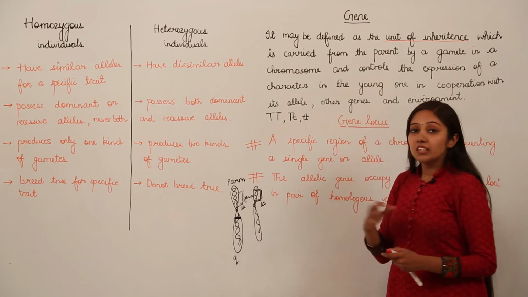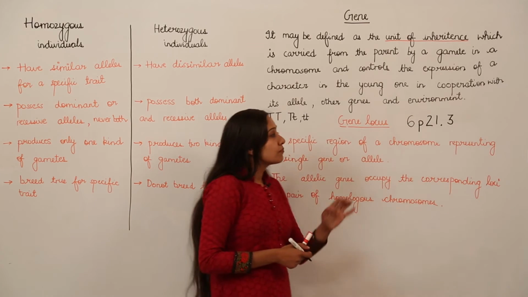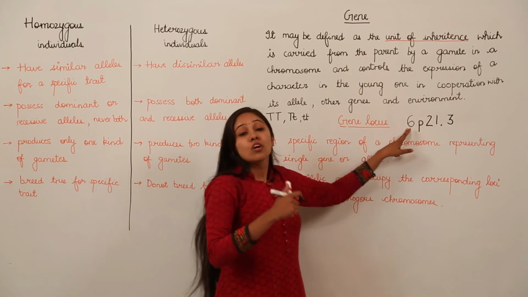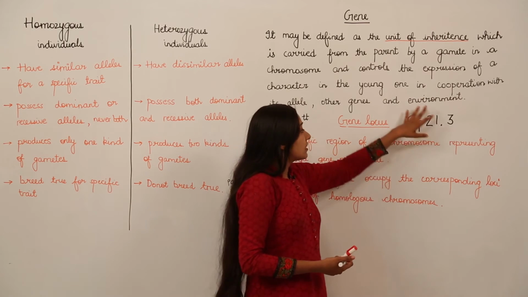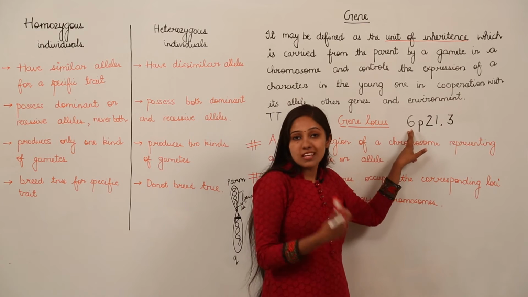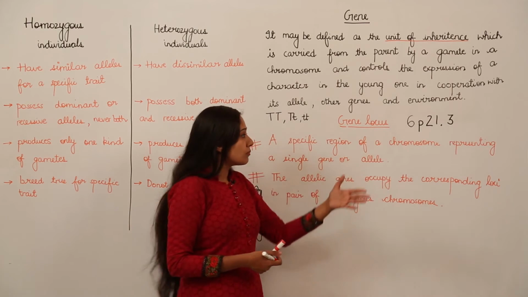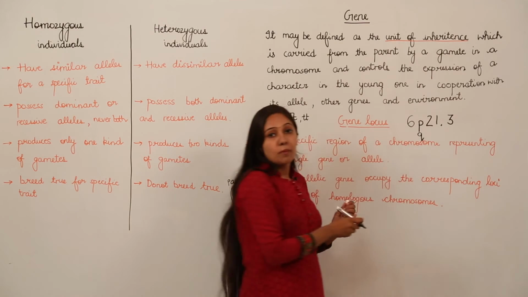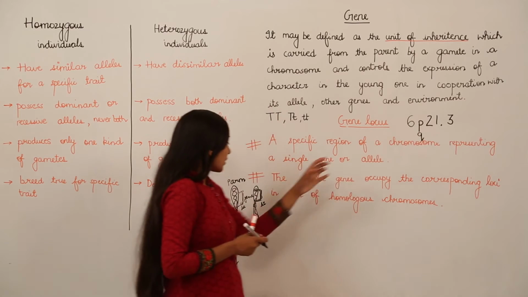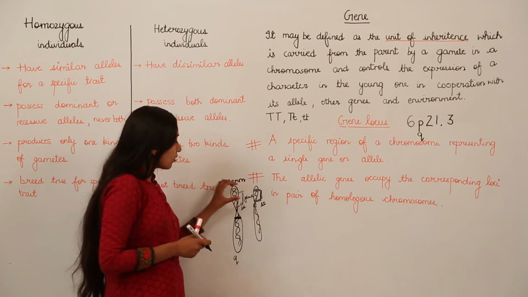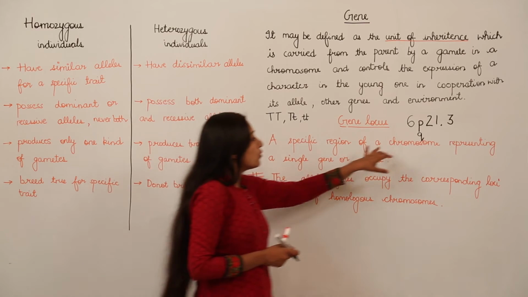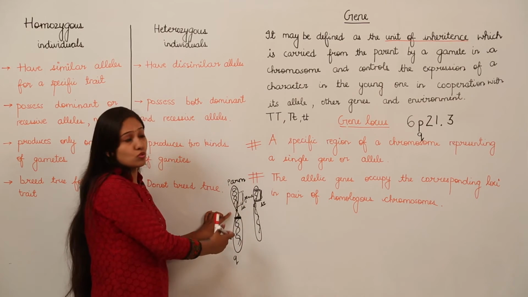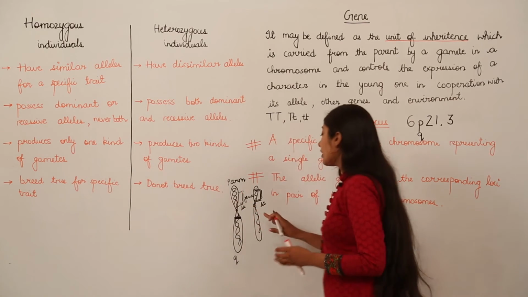So remember, the gene locus of a chromosome is usually denoted by such methodology. The first numeral conveys which chromosome we are talking about. If this is 6, we are talking about chromosome number 6. If this is 22, we are talking about chromosome number 22. And this can be P or it can also be Q. P explains that we are talking about a region on the shorter arm of the chromosome, and Q denotes that the region is present on the longer arm of the chromosome.